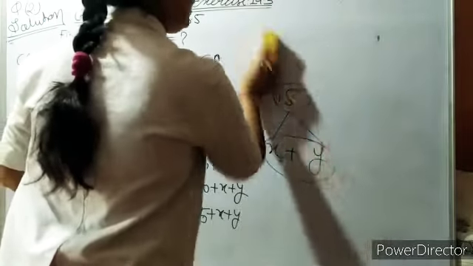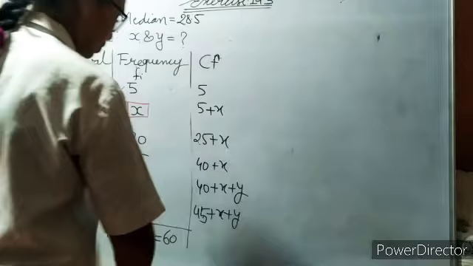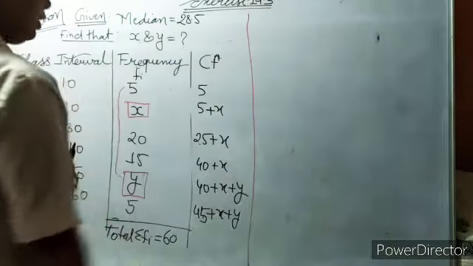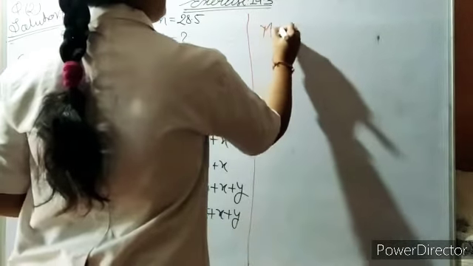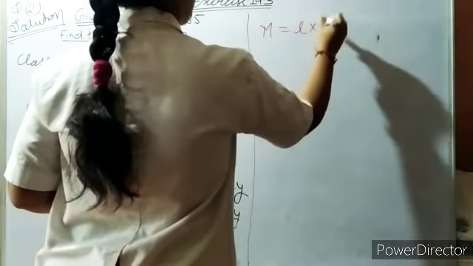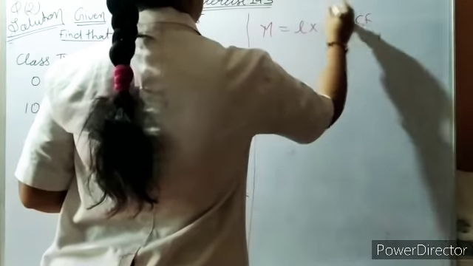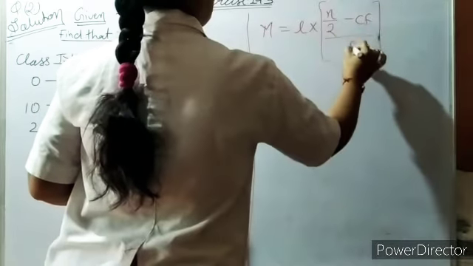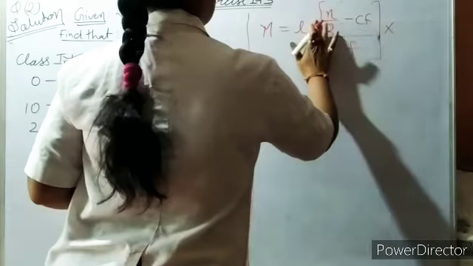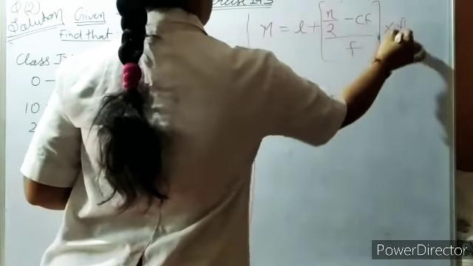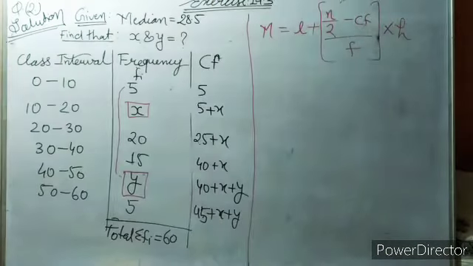Before starting the answer, we use this line. The median is equal to L plus (n by 2 minus CF) divided by f, into h. I think this is the formula.